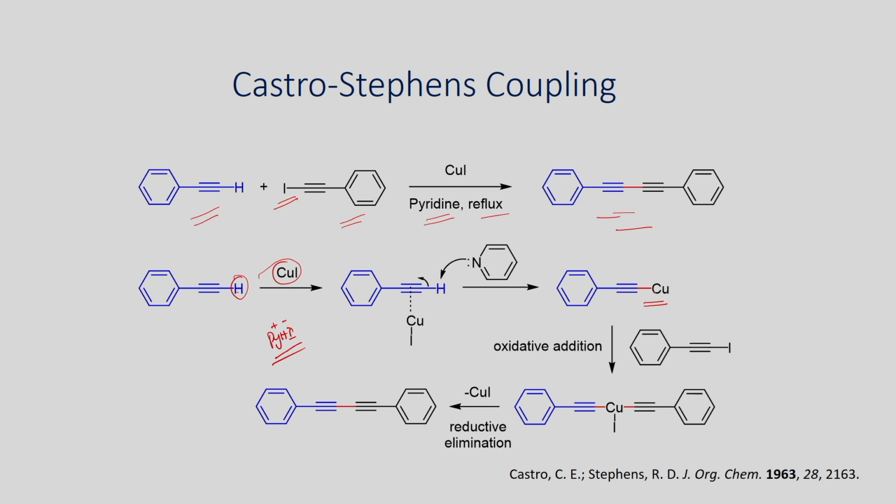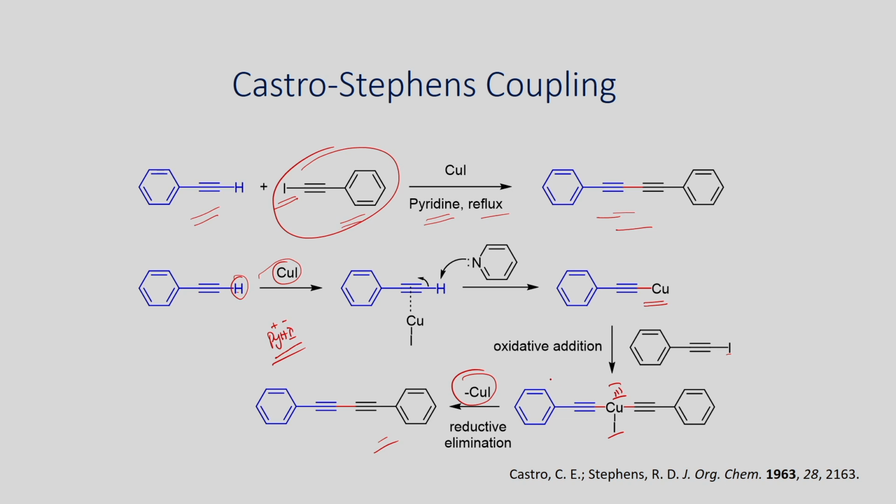Once you have this one, it can undergo oxidative addition with this iodide derivative to give this copper intermediate, which can give this product by reductive elimination. You regenerate the copper iodide. So, a catalytic amount of copper iodide is sufficient, you can carry out this reaction, you can do heterocoupling of two alkyne derivatives under these conditions.